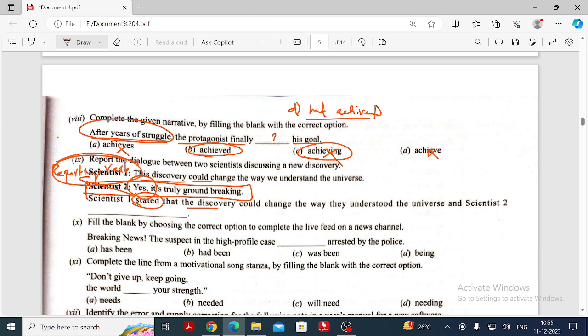Write the answer. Yes, Scientist 2 agreed that. The conjunction we want to write, my dear, is "that." Next to that, "it is truly groundbreaking." What do we want to change in indirect form, my dear? "It." Yes, what is it? It was truly groundbreaking. Whether the question is easy or not, this part alone they have given.